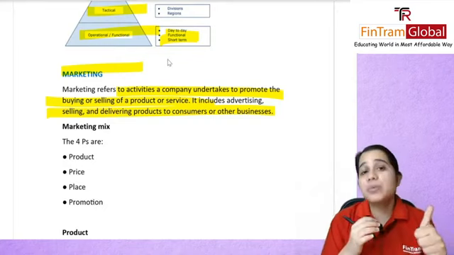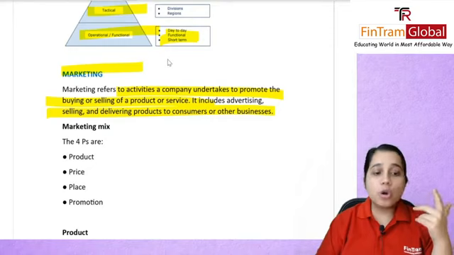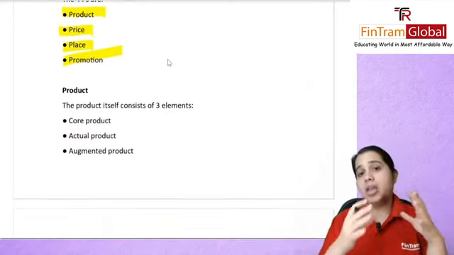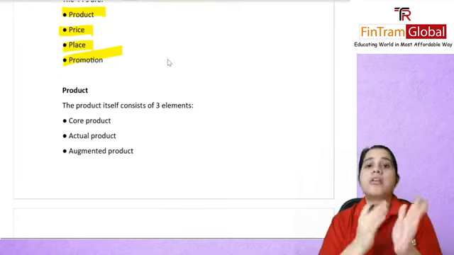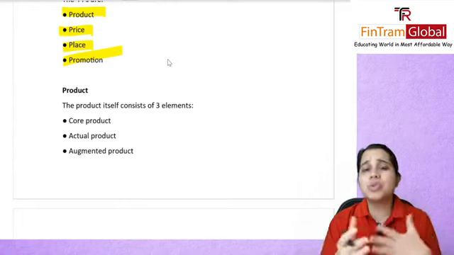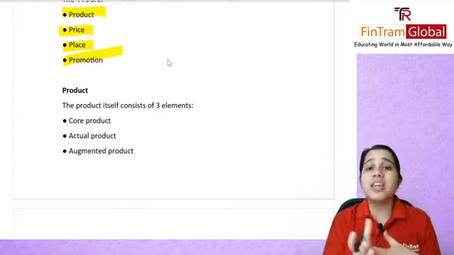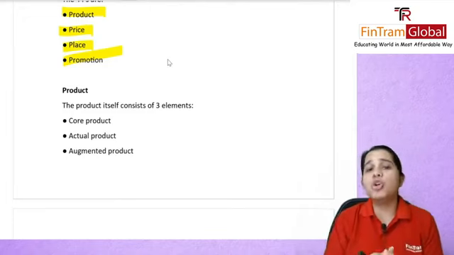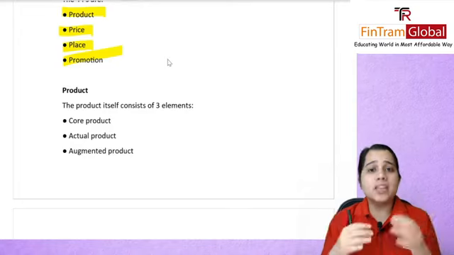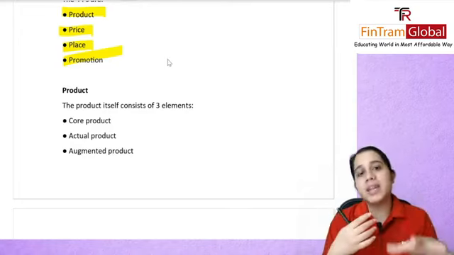The 4 P's that we had covered were product, price, place, and promotion. It is important to remember these 4 P's, of course, and under these 4 P's there are various things which we'll be seeing now. Also, you could get MCQs from here, asking which P they are talking about. Let's say a company is now going online and will just be selling online. So which P will be affected? Of course, place, right?